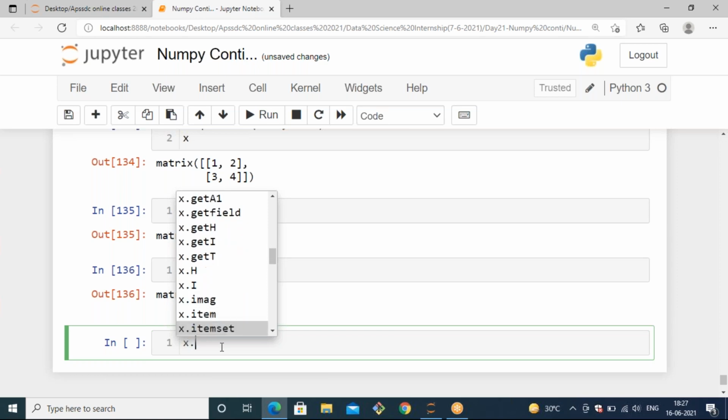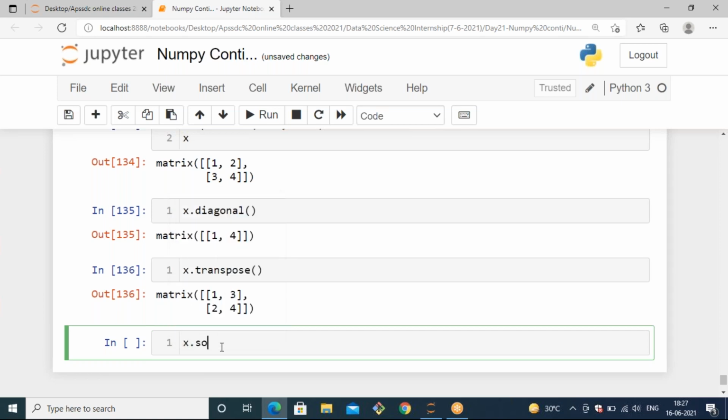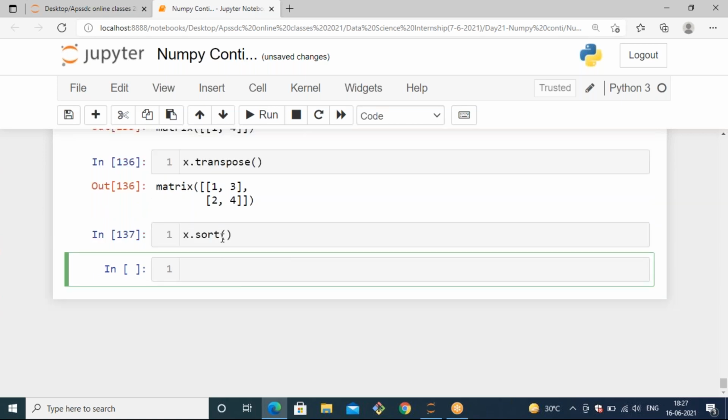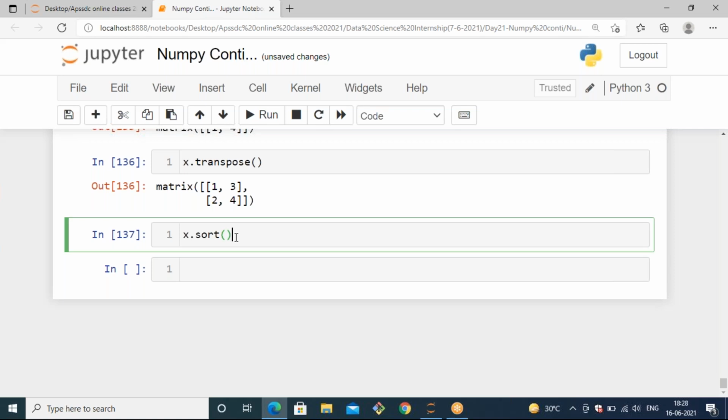These are all the methods that are supported. Based on our requirement, we can refer to the document once and use it. We can use partition, product, ravel, real, repeat, reshape, resize, sort. Let's see sort once. It's not generating anything. Why?